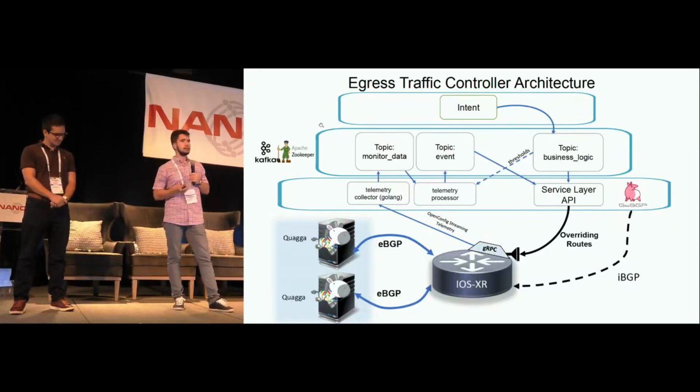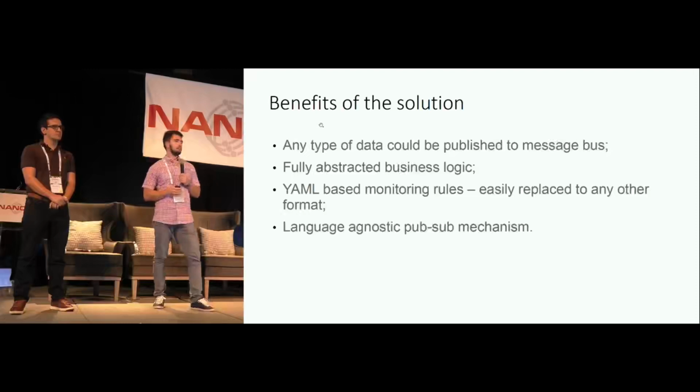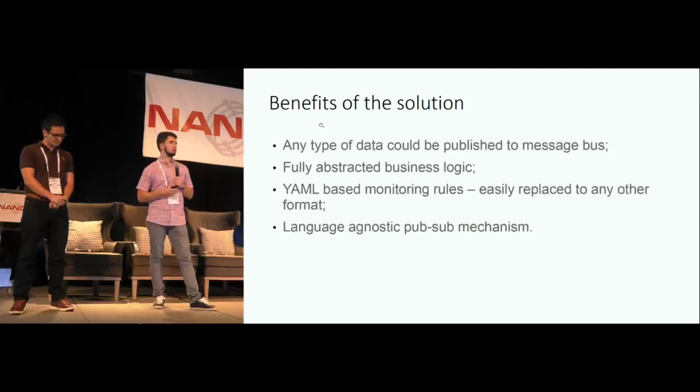My colleague Akshat Sharma will be covering a full session on Wednesday, so you can check it out in detail later this week. Let's talk more about the benefits of this solution. As I said previously, any type of data can be published to a message bus, so we don't care if it's telemetry, SNMP, or just syslog messages.